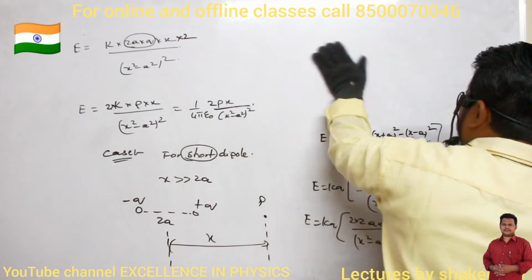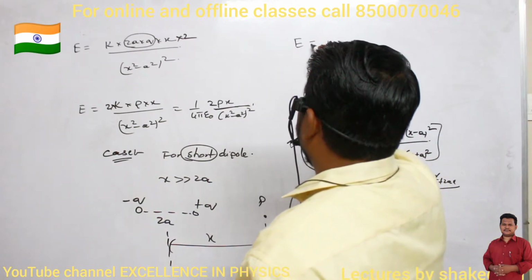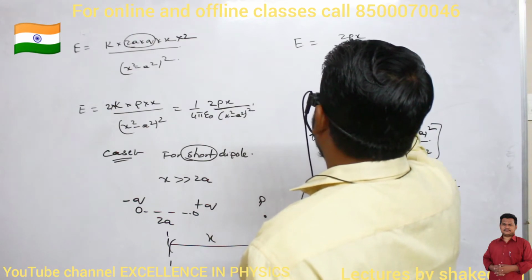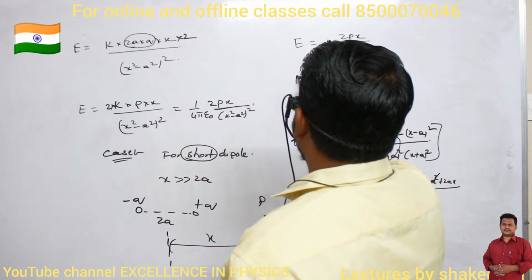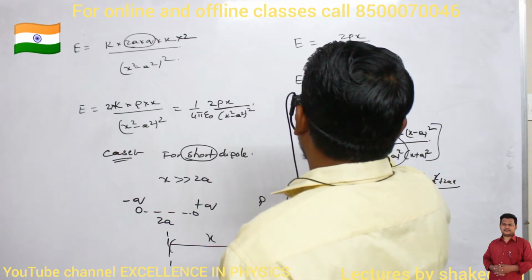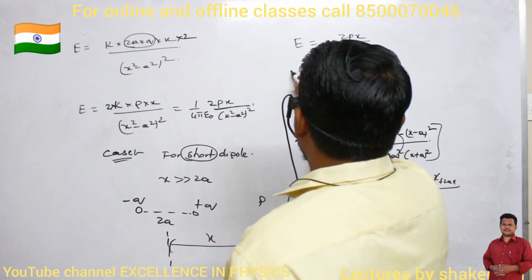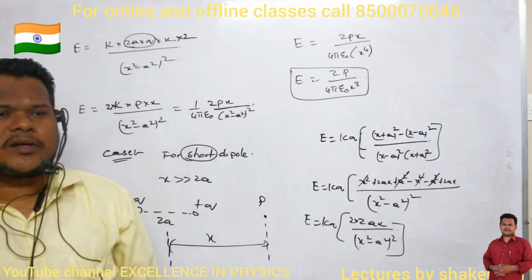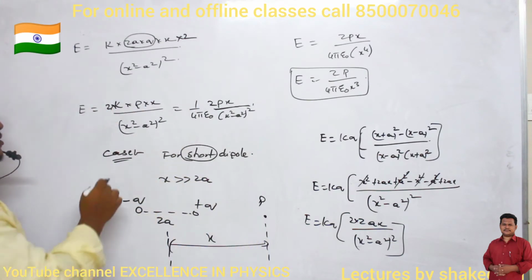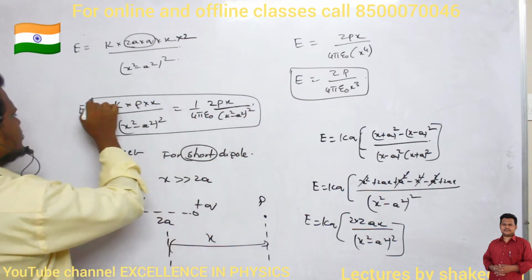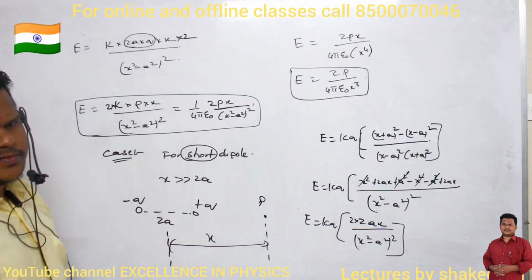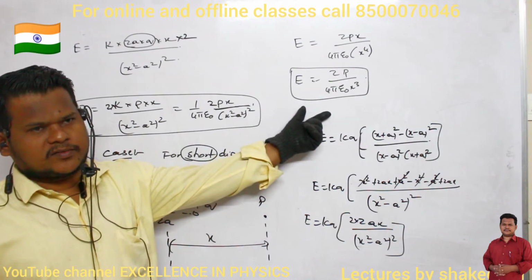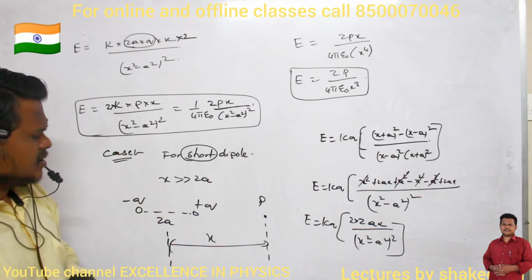If I neglect that, then what is the equation for electric field I will get? I will get 2px divided by 4 pi epsilon naught into x power 4. So x and one x get cancelled. So 2p divided by 4 pi epsilon naught into x cube. Clear? So this is our equation for the electric field due to a short dipole. For a general dipole, this is the equation I have to use: 2px divided by 4 pi epsilon naught into (x square minus a square) whole square. But if the dipole is short, then this is the relation we have to use: 2p divided by 4 pi epsilon naught into x cube.